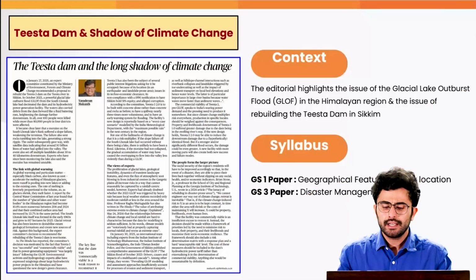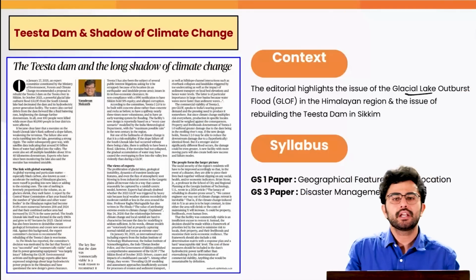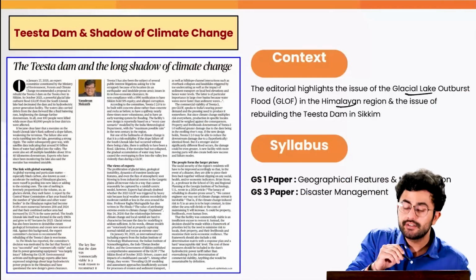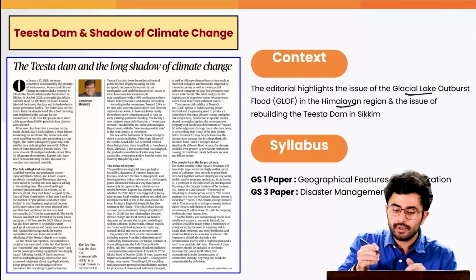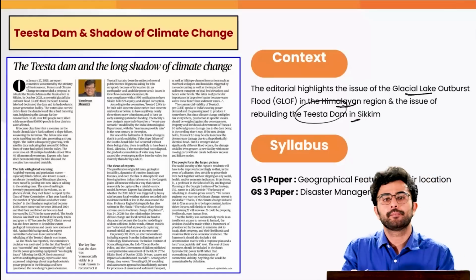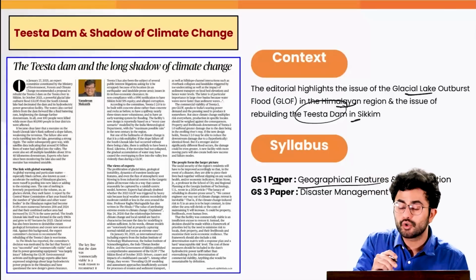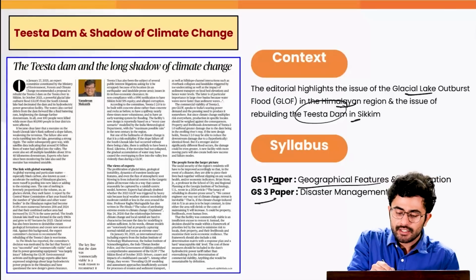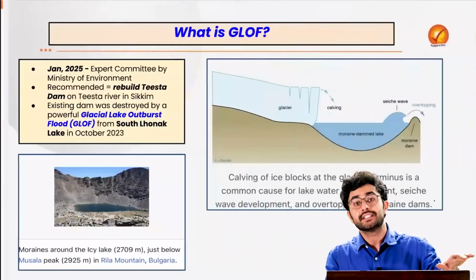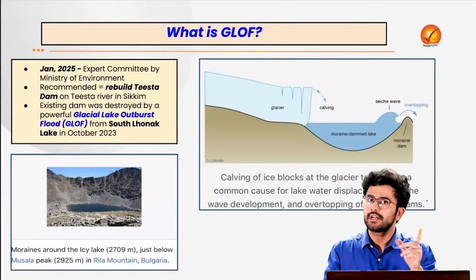The editorial highlights the issue of glacial lake outburst floods in the Himalayan region and the issue of rebuilding the Teesta Dam in Sikkim. The issue forms an important component of your GS1 paper under the theme of geographical features and their location, and GS3 paper under the theme of disaster management. What is the context of the news?